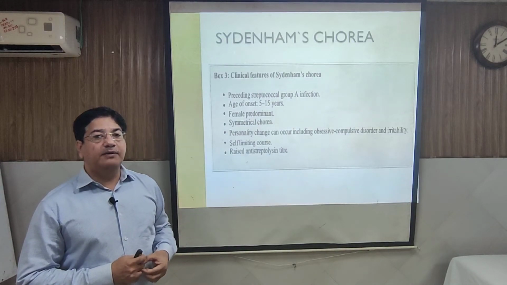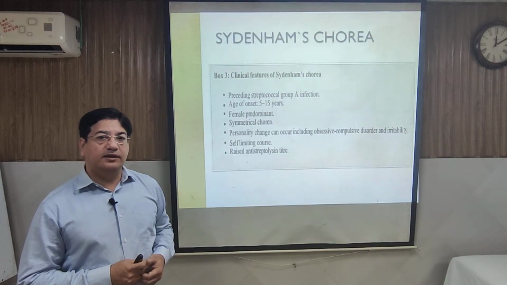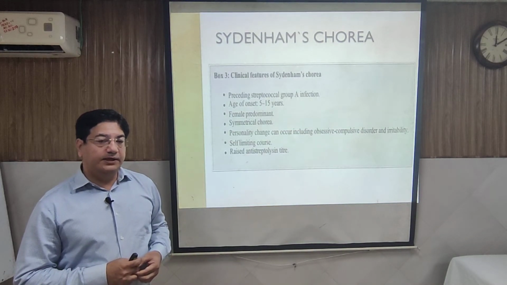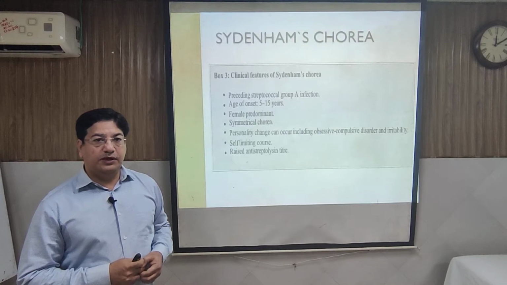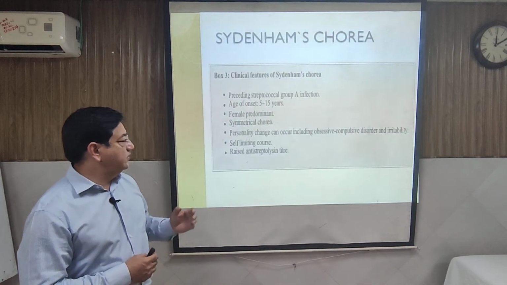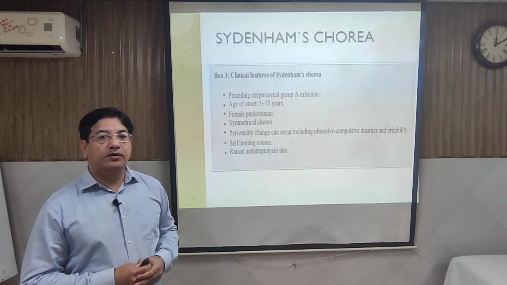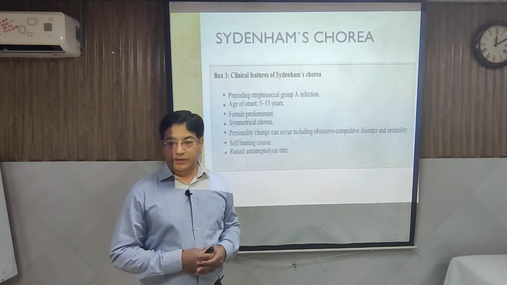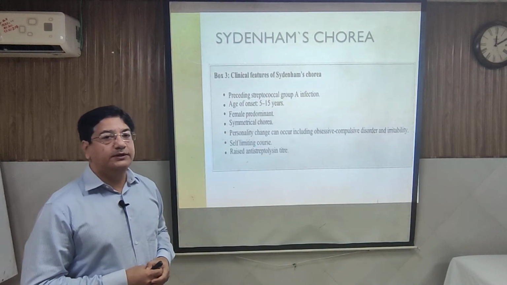So the initial symptom can be trivial and manifest as mood changes. This is called emotional lability, so unstable emotions and mood, and with that there will be personality changes, and later on it will manifest as involuntary movement, which is choreiform movements.